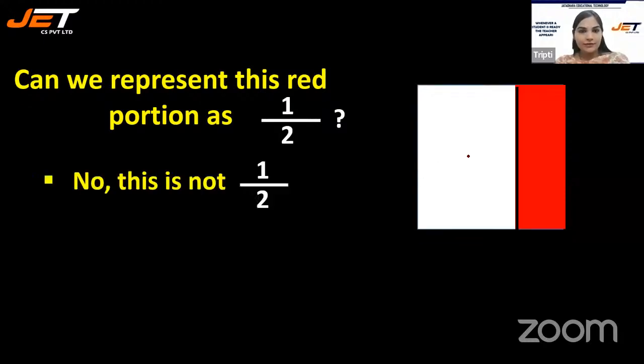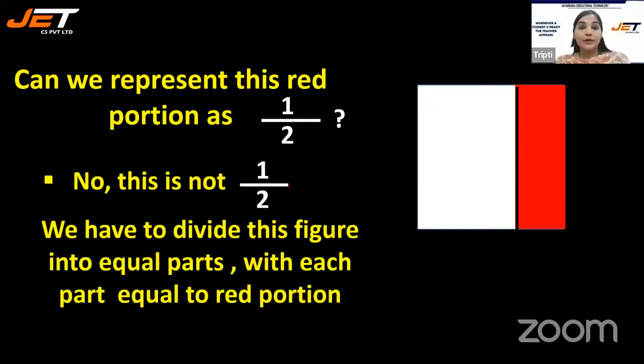You know why? This is not 1/2. Do you remember I told you that the parts should be equally divided? Do you think the distribution is equal here? I don't think so. So the parts are not equally divided. We have to divide this figure into equal parts with each part equal to the red portion. Each part should be equal to the red portion.